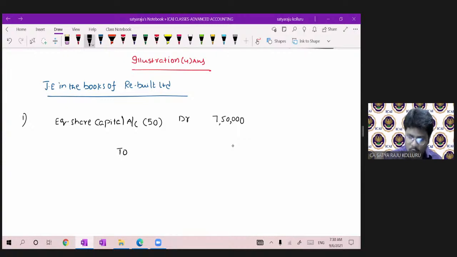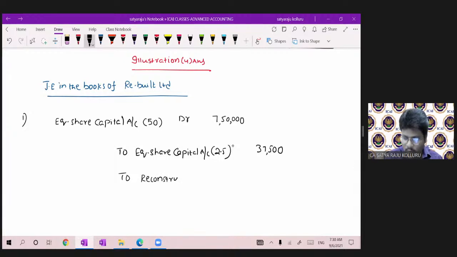To equity share capital account, converted into 2.50 per share, 15,000 into 2.5, 37,500. To reconstruction account, 7,12,500.